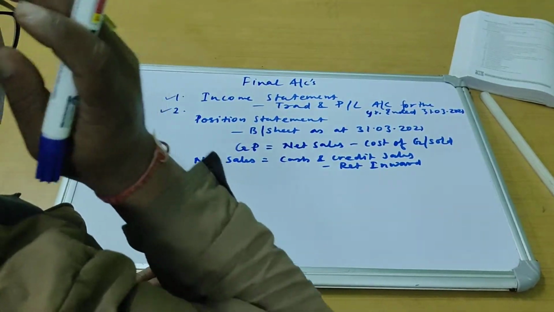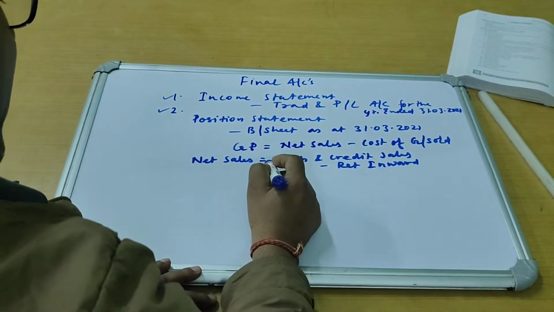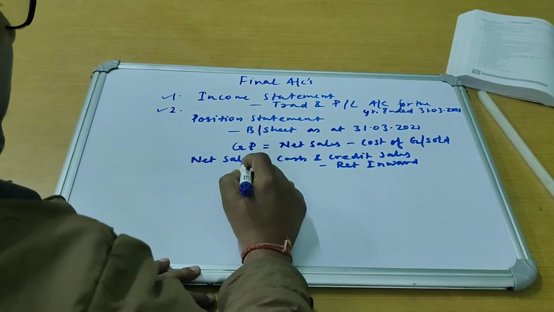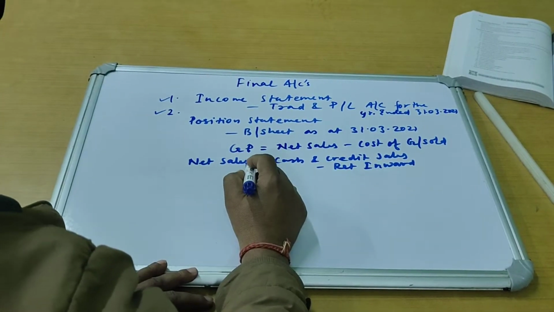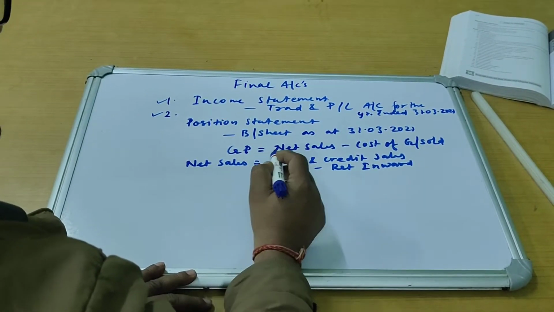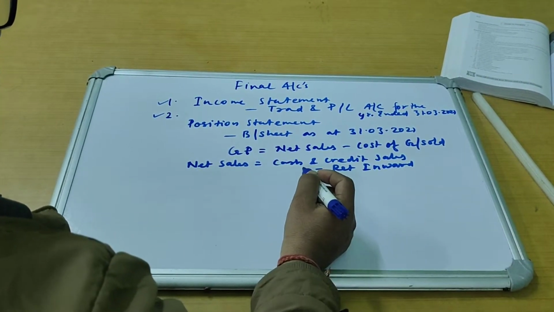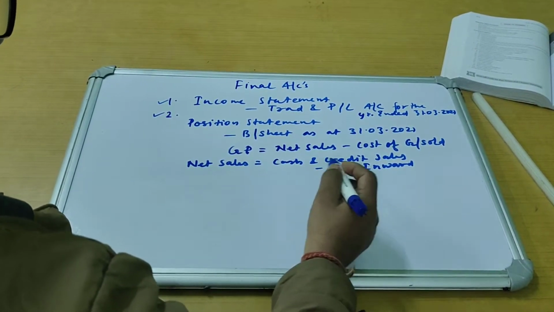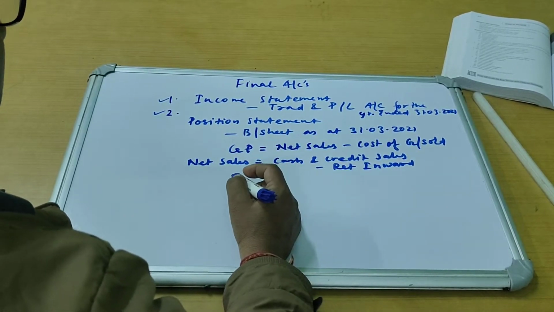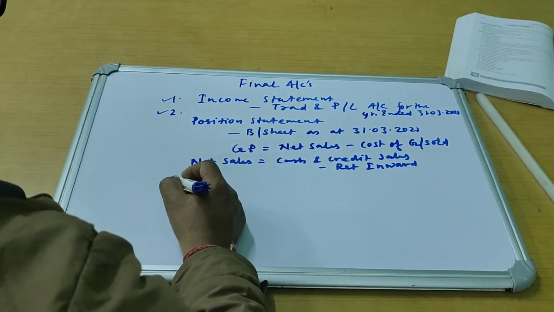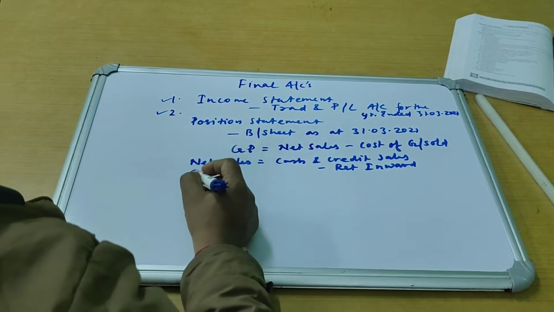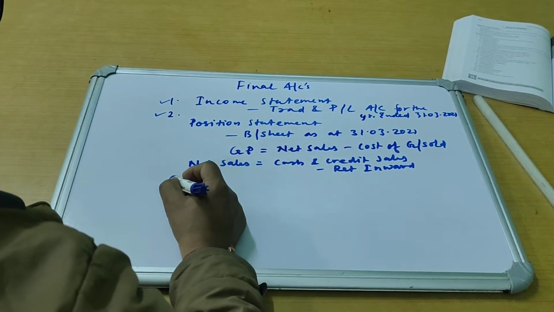That is net sales. This is the total revenue which we have received by selling the goods or providing the services which a trading concern will be doing. Now we'll have to find out what was the cost of these goods which were sold.